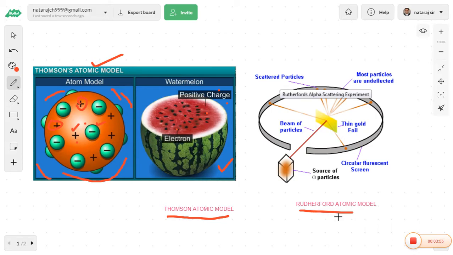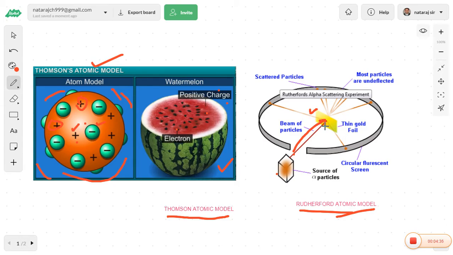Now the second theory is called the Rutherford atomic model. Like the Thomson atomic model, Rutherford was able to explain the atomic model, but he did a small experiment called the alpha particle scattering experiment. He used a source of alpha particles and a thin gold foil, and he directed the beam of alpha particles from the source to the thin gold foil.